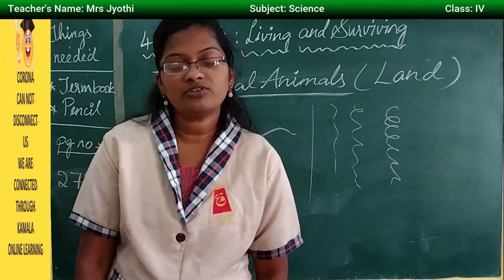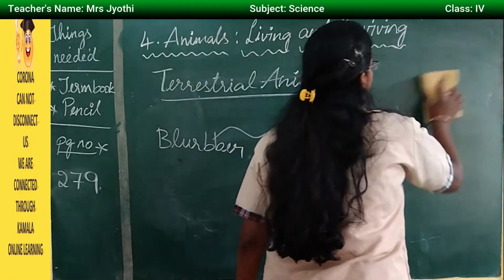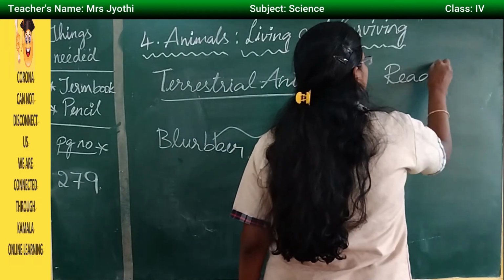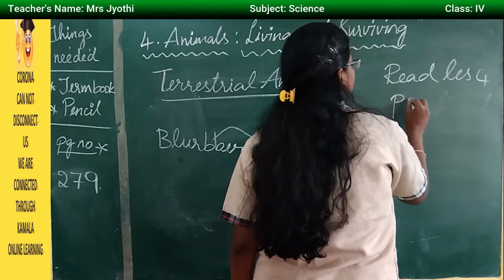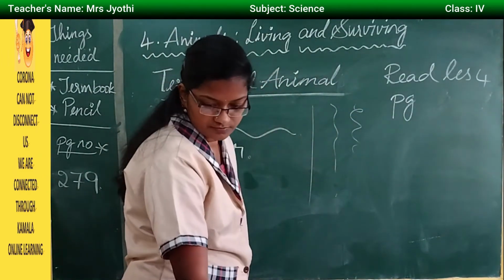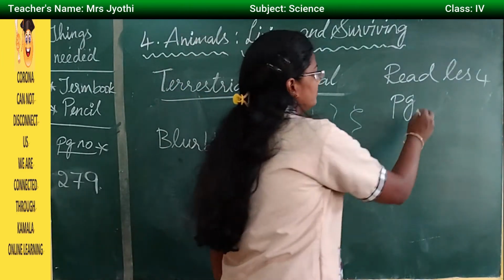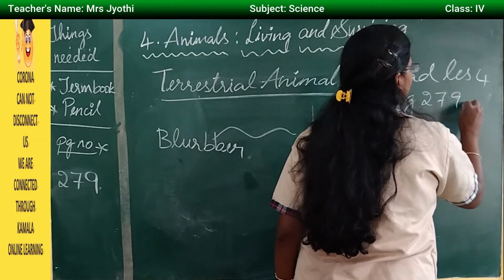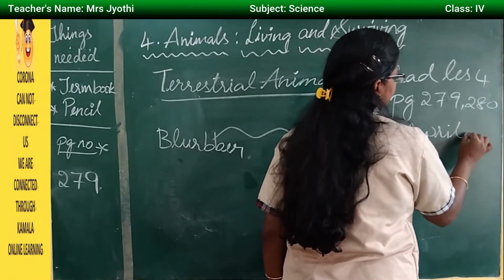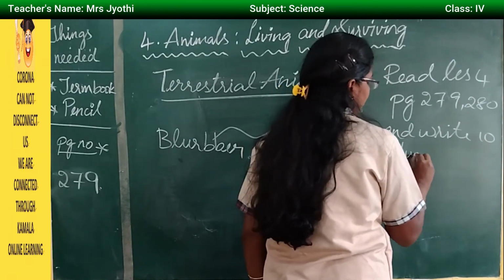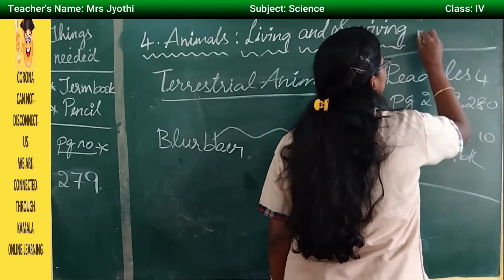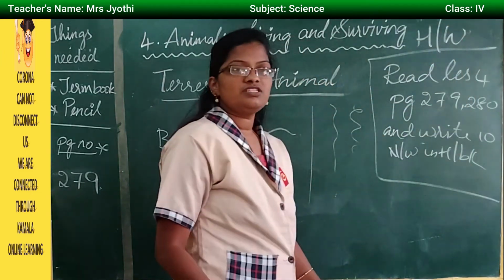Okay, now your homework is you have to read lesson number 4. So this is your homework.